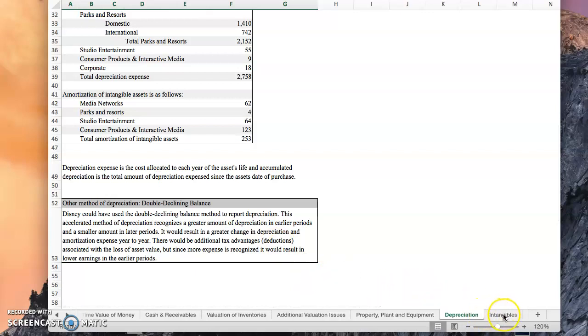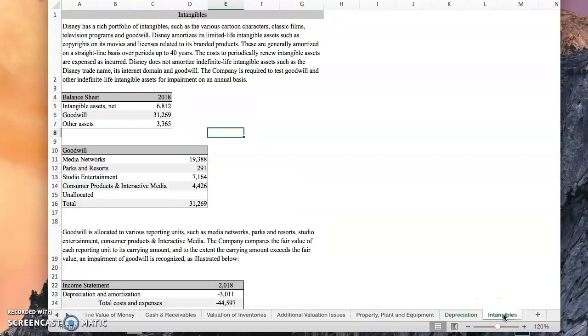Now, finally, we take a look at the intangibles. Disney has a rich portfolio of intangibles, such as the various cartoon characters, classic films, television programs, and goodwill. Disney amortizes its finite life intangible assets, such as copyrights on its movies and licenses related to its brand products, and they generally amortize on a straight line basis over periods of up to 40 years. The cost to periodically renew intangible assets are expensed as incurred, and Disney does not amortize indefinite life intangible assets such as the Disney trade name, internet domain, and goodwill.